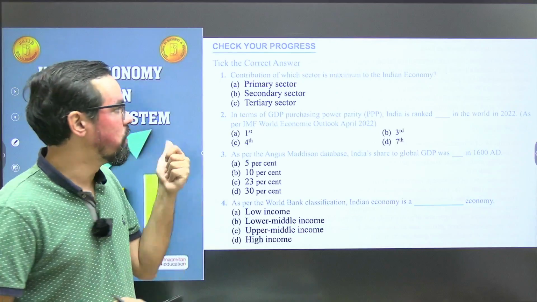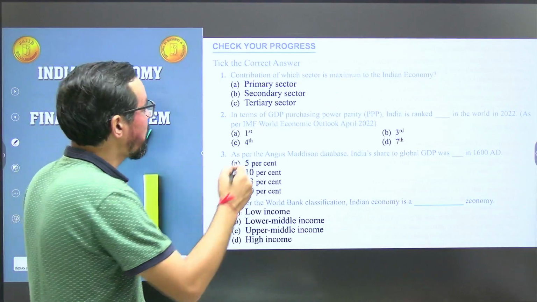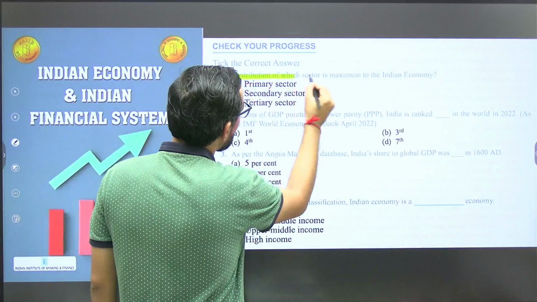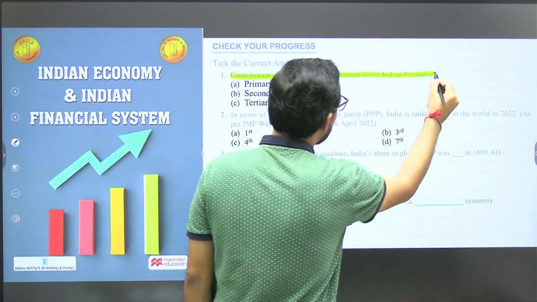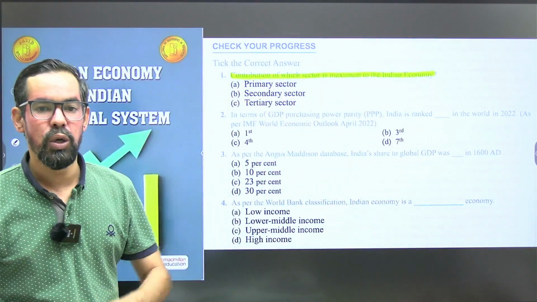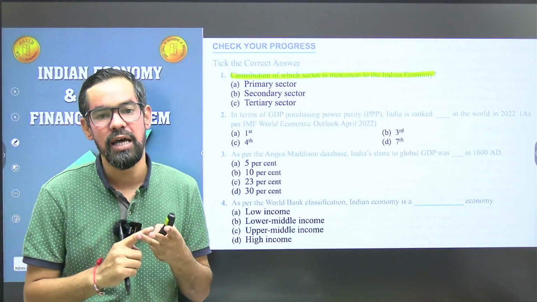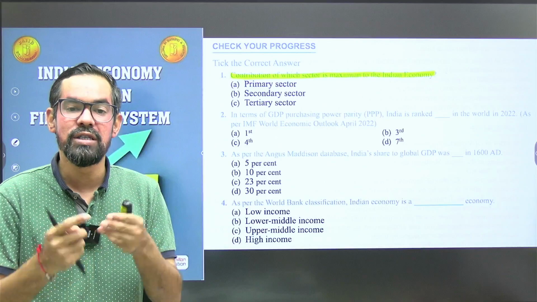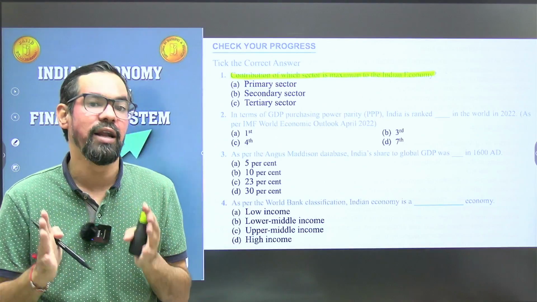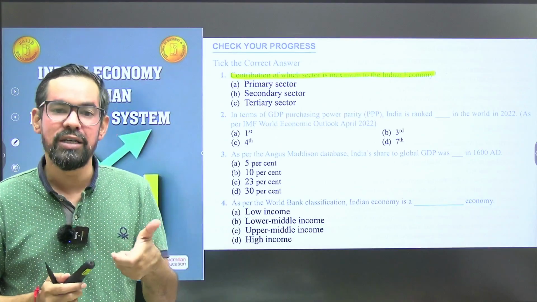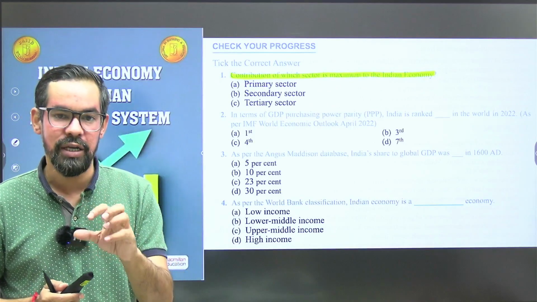First question on your screen: contribution of which sector is maximum to the Indian economy. Whenever we talk about sectors of the economy, we have three sectors. The primary sector deals with agriculture and allied activities. The secondary sector deals with manufacturing industries.